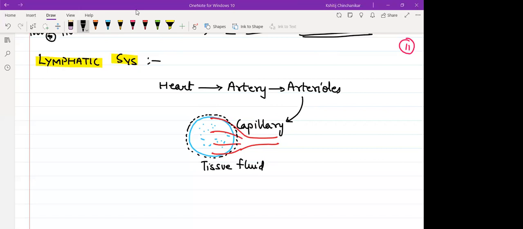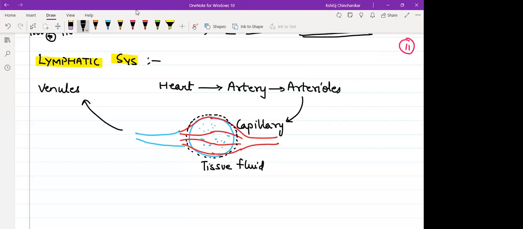What will this capillary be made up of? Squamous epithelium. So whatever is diffusible through that membrane will come out. The remaining blood will just be another extension of this same capillary. When this capillary joins back, you will get a branch again. We refer to these branches as venules.